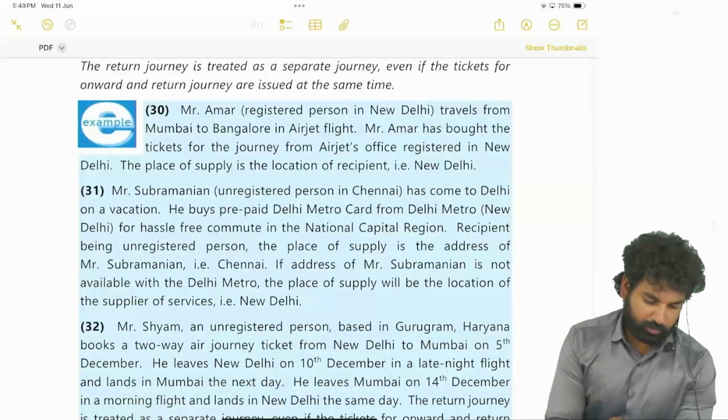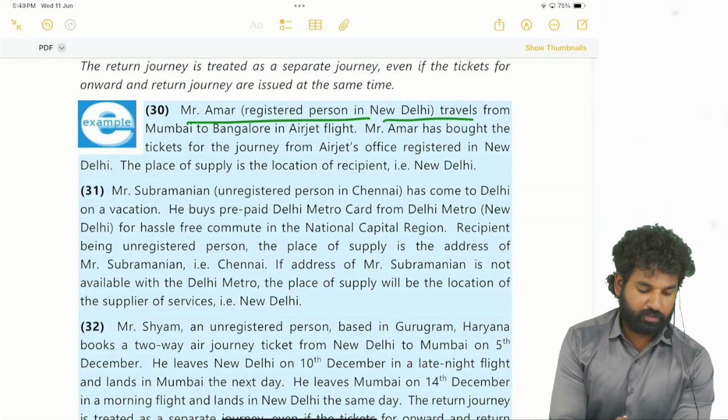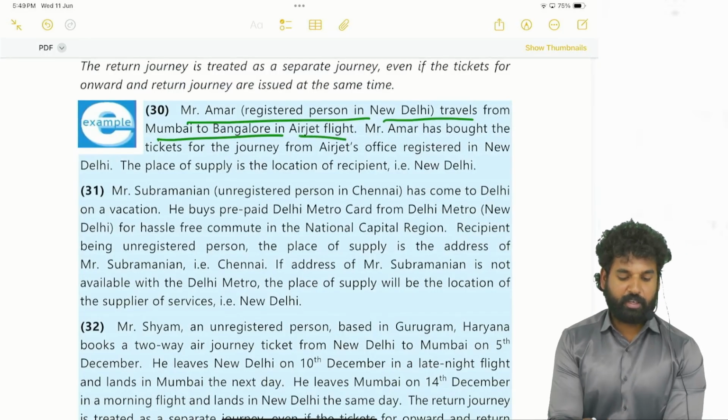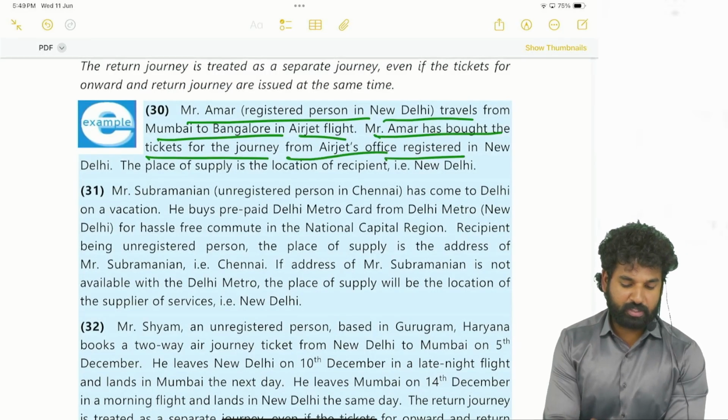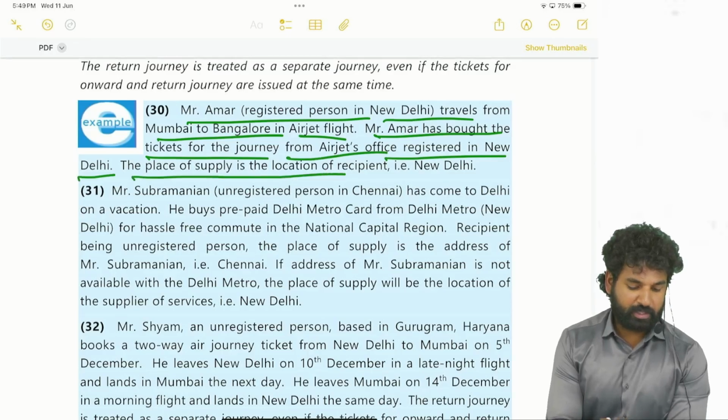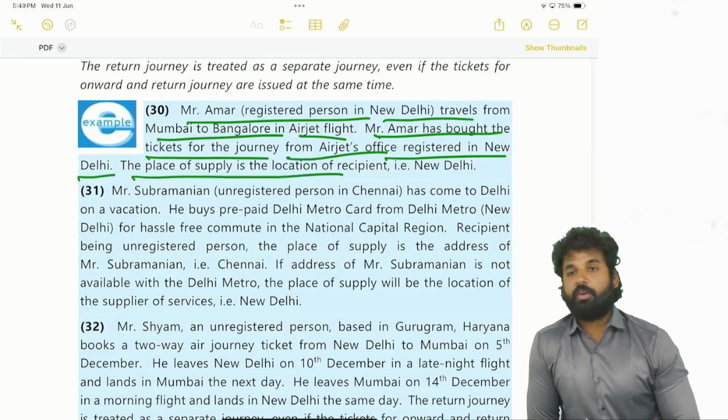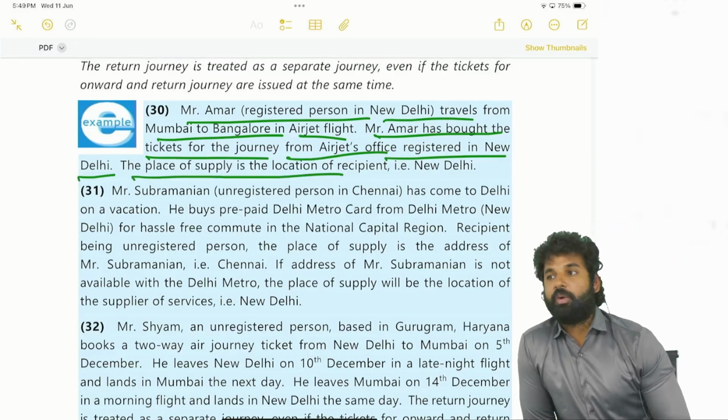See, Mr. Amar, a registered person in Delhi, travels from Mumbai to Bangalore in an Airjet flight. Mr. Amar has bought the tickets for the journey from the Airjet office registered in New Delhi. The place of supply is the location of the recipient whenever it is provided to a registered person.